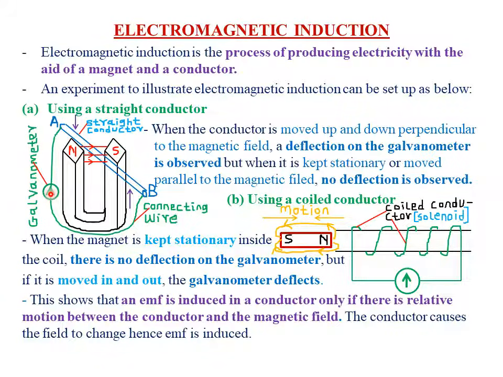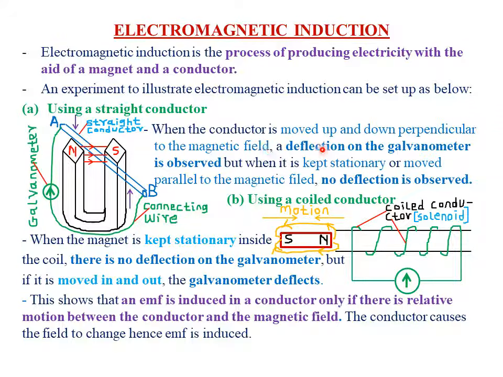Note that you are able to see when the pointer of the galvanometer deflects, but you cannot give an observation such as current will be induced in the conductor AB. You cannot see current. What you can detect using your senses is the deflection of the galvanometer.